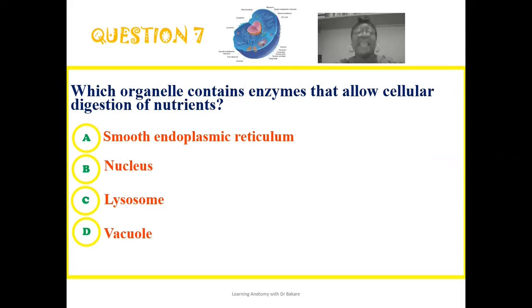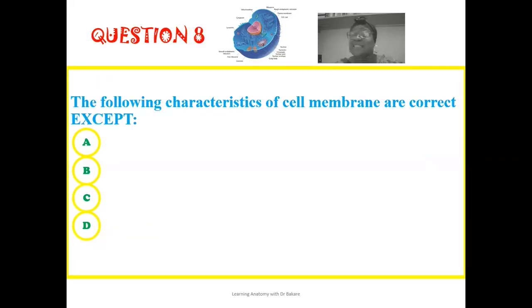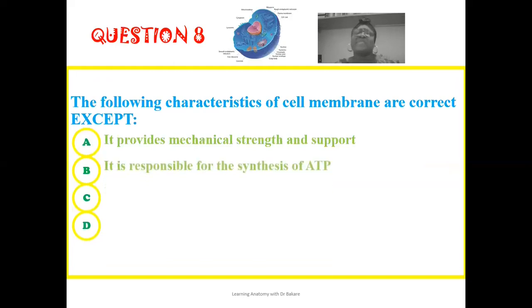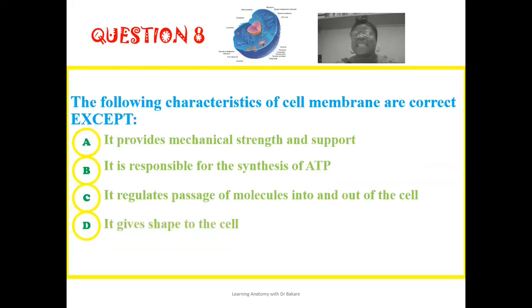The eighth question reads: the following characteristics of cell membrane are correct except the fact that it provides mechanical strength and support? Is it except the fact that it is responsible for the synthesis of ATP, which is a cellular form of energy? Or is it except the fact that it regulates the passage of molecules in and out of the cell? Or is it except the fact that it gives shape to the cell? So which of these options concerning the cell membrane is incorrect? This is what this question implies.